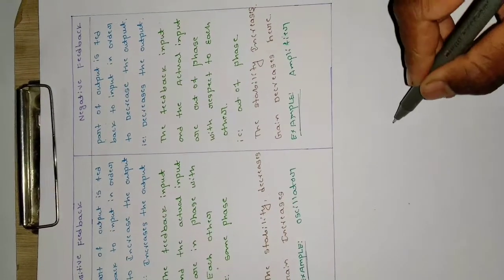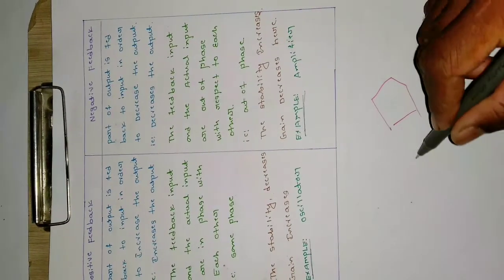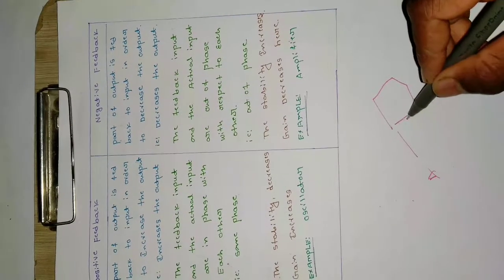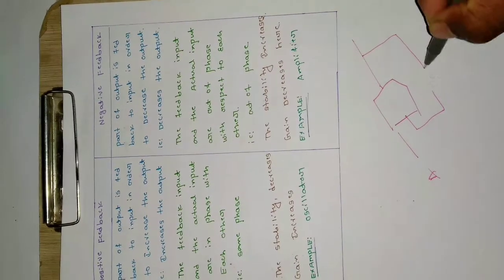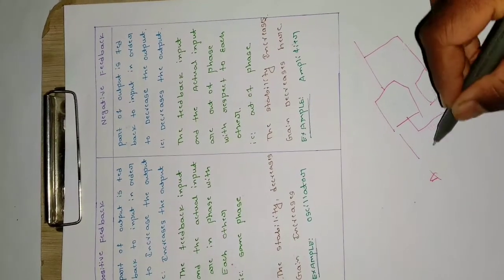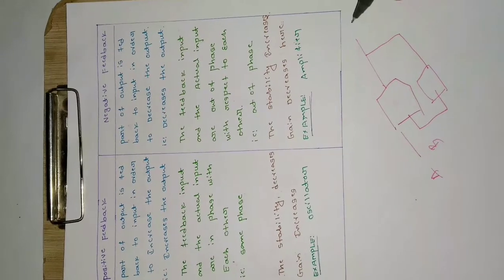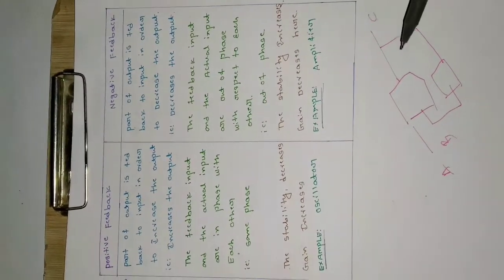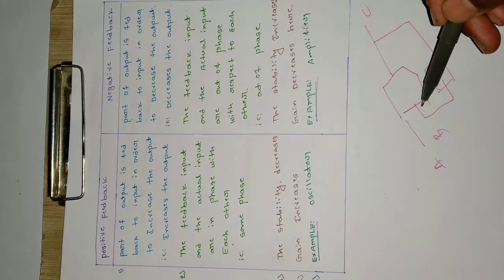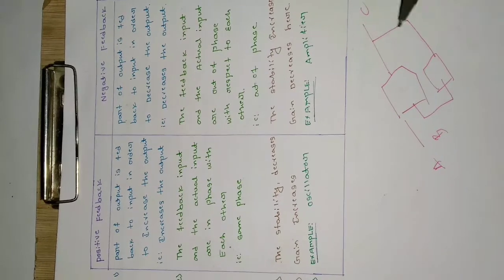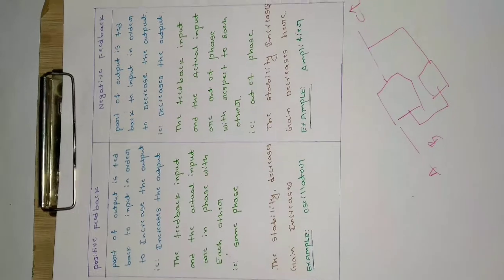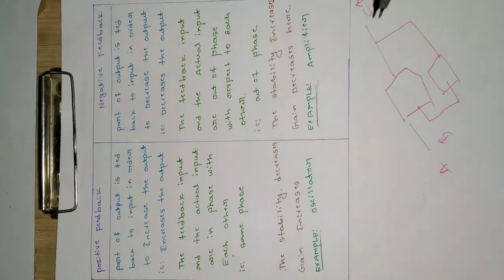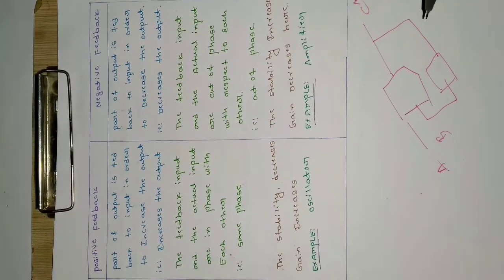Suppose this is some circuit which has two inputs, A and this is the other input B, and this is the output C. Part of the output is taken and given back to the input. Here we want to increase the output, so that is positive feedback. As the output is increasing, in this case it is called positive feedback.